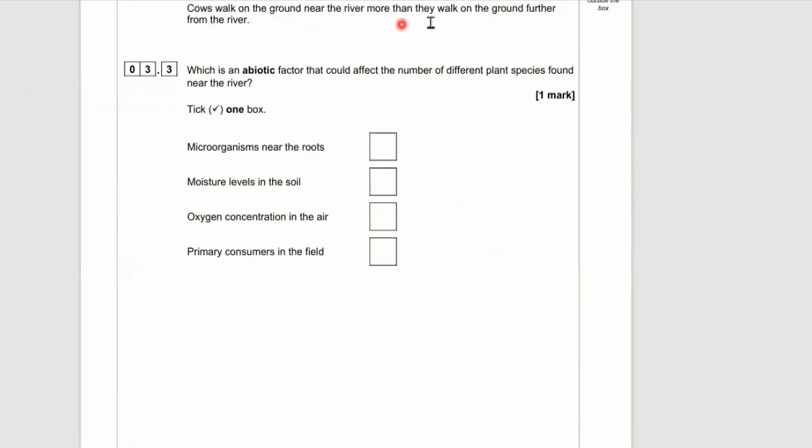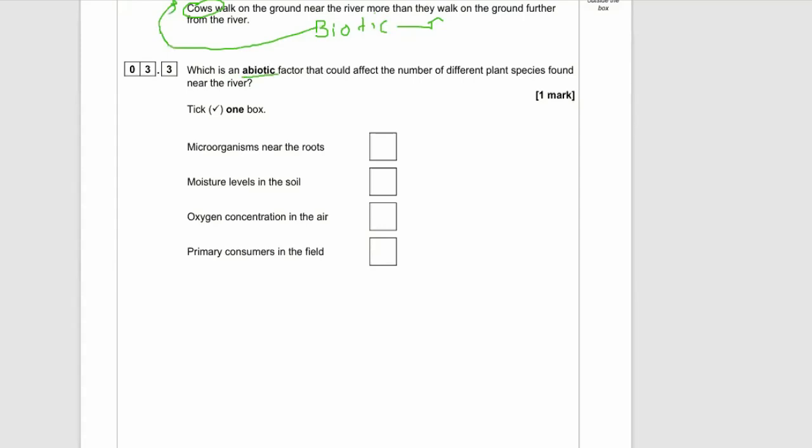Okay, let's move on. Cows walk on the ground near the river more than they walk on the ground further from the river. What is an abiotic factor that could affect the number of different plant species found near the river? Well, first of all, the cows walking on the ground. Cows are a living thing and they trample plants when they walk on the ground. They are a biotic factor that is affecting the distribution.